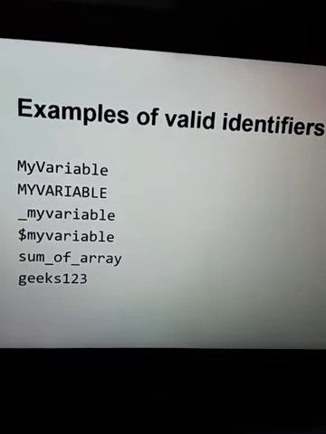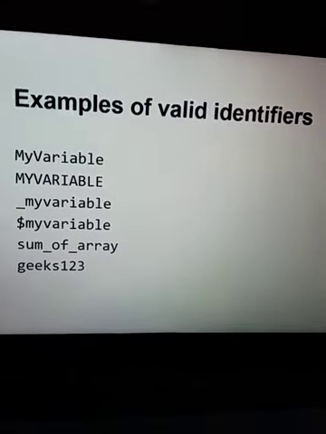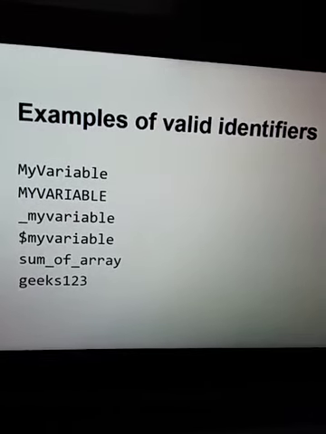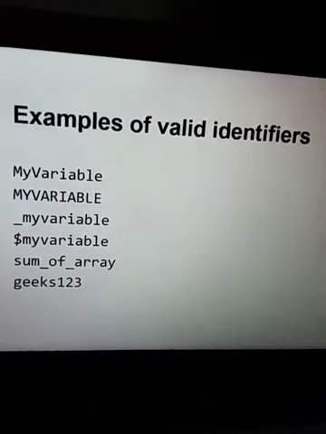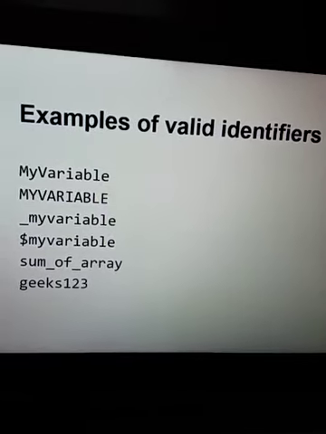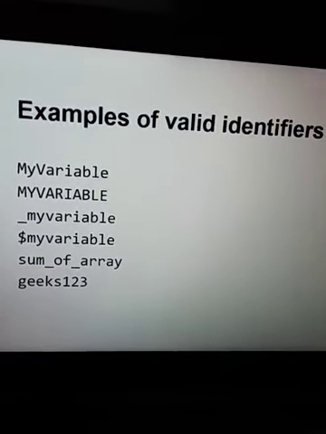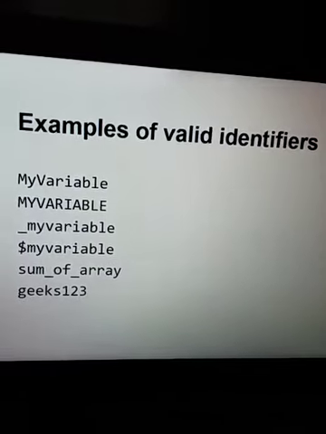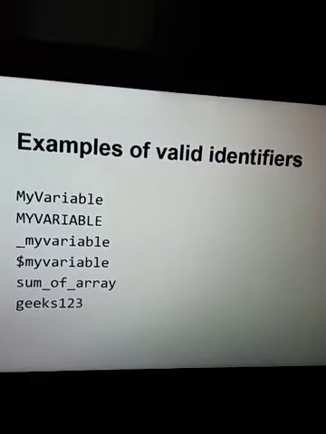Some valid examples of identifiers are these. All these identifiers follow the rules we have discussed already. That is, they have only alphabets, the special characters underscore and dollar, and alphabets followed by numbers.